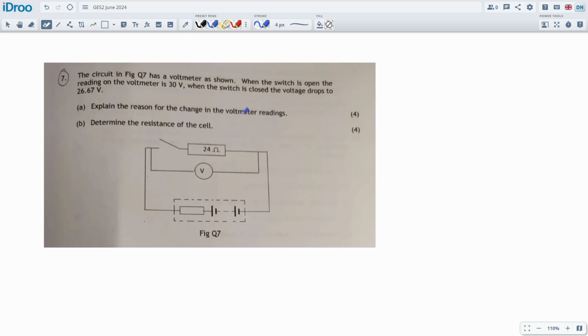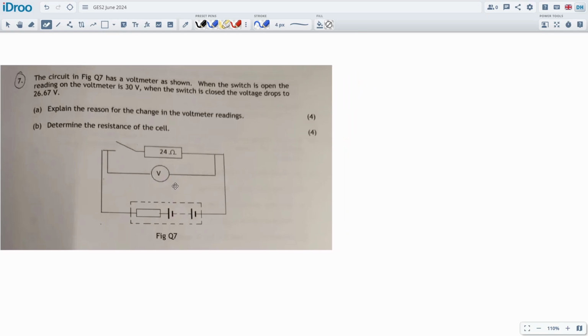Well, we're just going to state the obvious. When the switch is open, there's no current flowing in the circuit, and we get this 30 volt supply, which is the EMF of the battery, of the cell. When it's closed, there is a current flowing, and we get this 26.67 volts, which is the voltage after the voltage drop of this internal resistor. So we can say those two things.